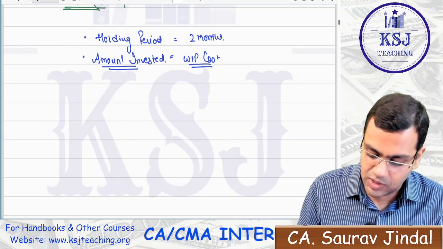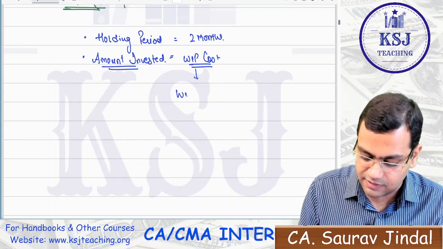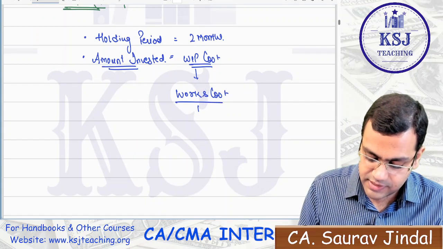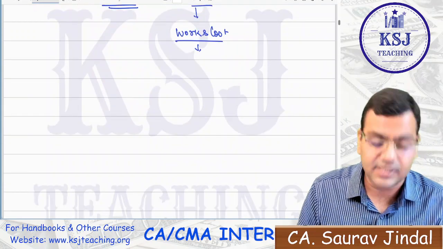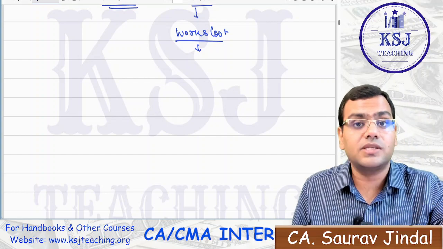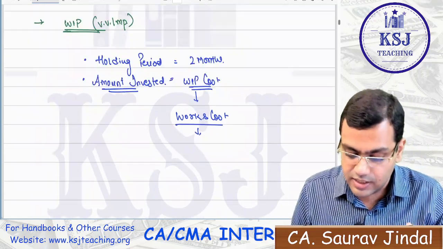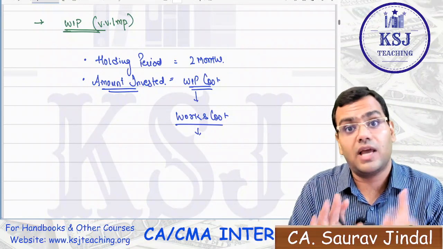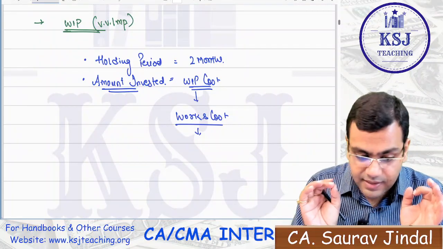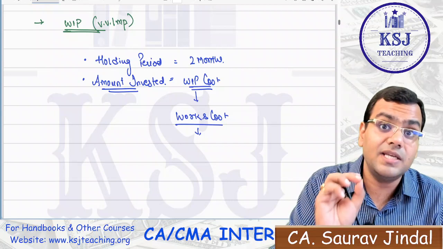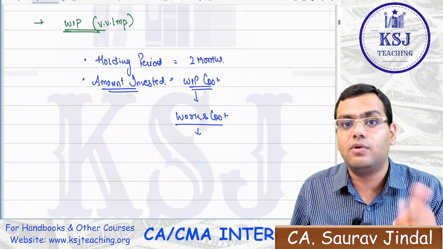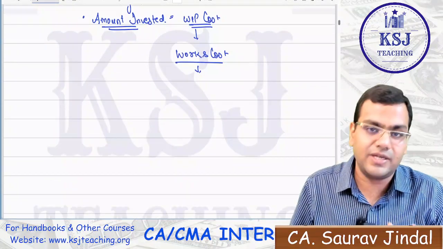Now, what is this WIP cost? This WIP cost is the works cost, right? And what is this works cost, sir? It is quite a possibility that in the examination this amount invested is given to you as something else, so you have to calculate accordingly. They might say that WIP is to be valued at prime cost, right? So in that case you have to calculate on prime cost. If nothing is mentioned, then it is works cost.